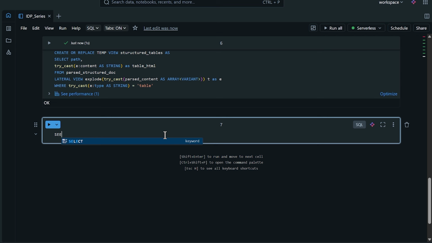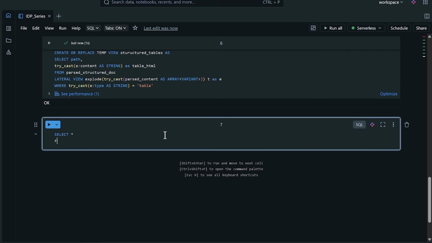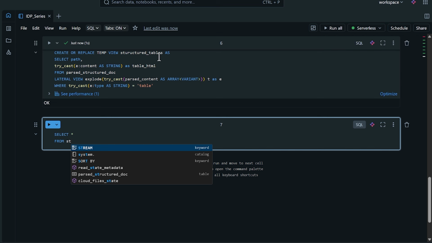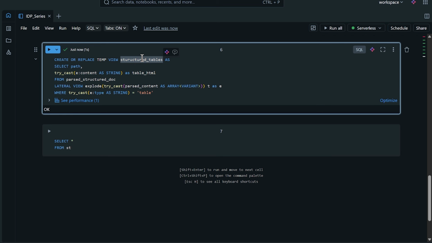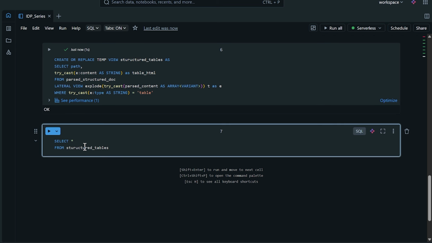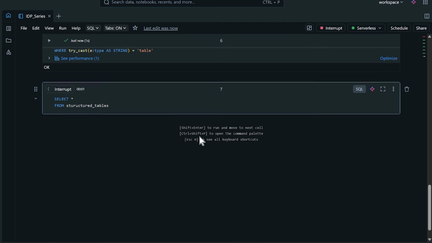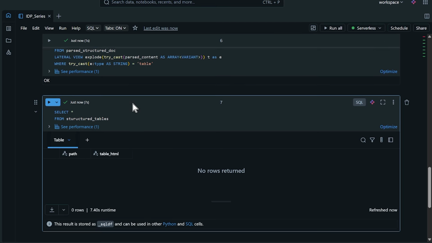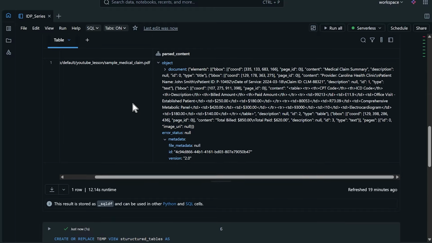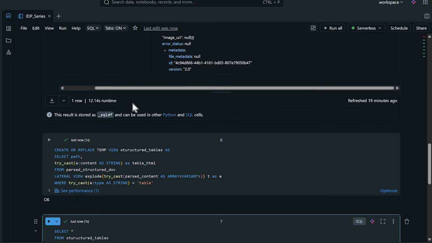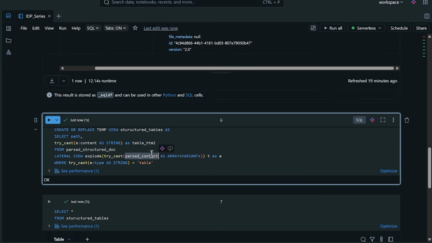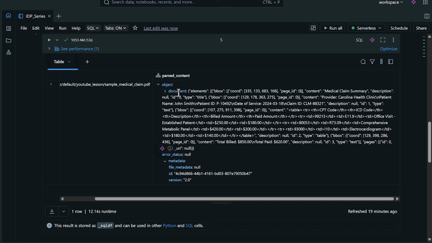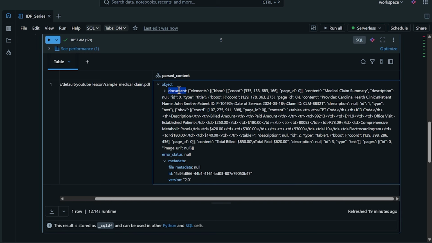So let's just select everything. We'll do that from the, and I don't write like I write. I said that. So now it says structured tables, but let's go ahead and run this. And we are getting no output, and I'm pretty sure I know why. It's because we need to be more specific on the actual content within this JSON. We need to specify that it's coming from the document as well as the elements.